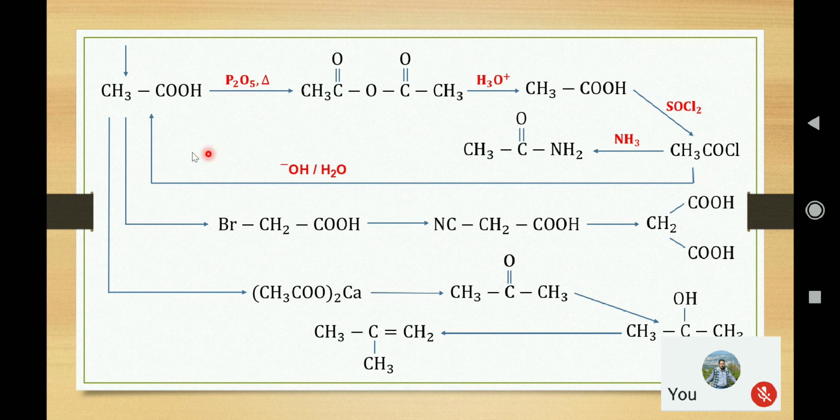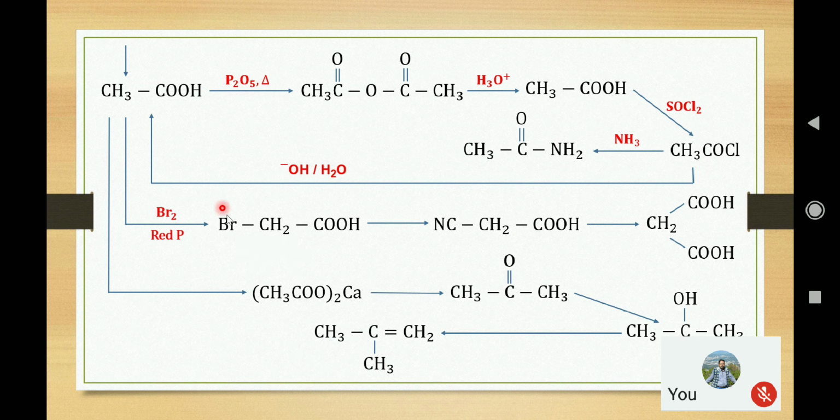Now next, from this carboxylic acid, if we want to perform a displacement of hydrogen from the alpha carbon, that is alpha substitution with halogen, we can perform the name reaction which is called the HVZ reaction. The reagent is the respective halogen in presence of red phosphorus.